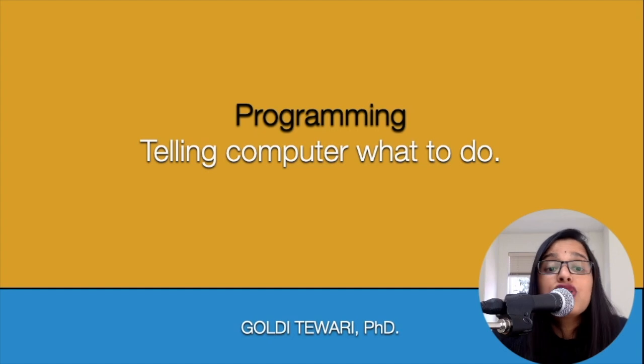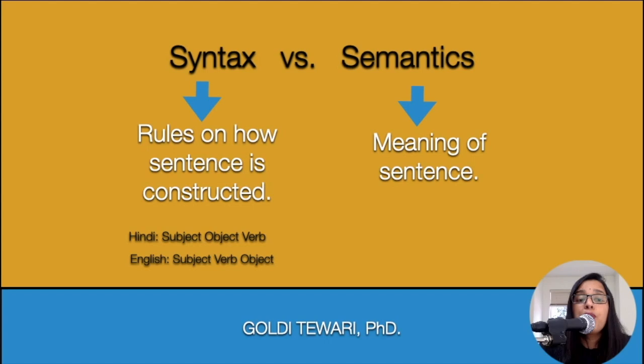There are different kinds of programming languages. For example, Python, R, SQL, JavaScript, Go, so many of them. There are differences and similarities between human languages and programming languages. For example, both of them have syntax and semantics. Syntax means rules on how a sentence is constructed in a language.